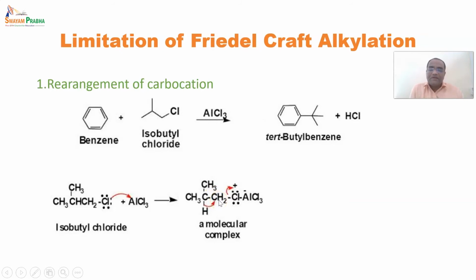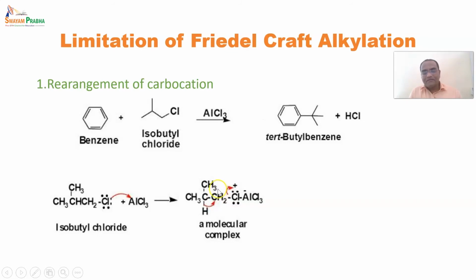But following the sequence of carbocation stability, the hydrogen shifts to the carbon because tertiary carbocations are more stable than secondary and then primary. So here it was forming a primary carbocation, but it can make this tertiary carbocation instead, and due to this there is a difference in what has reacted and the undesired product we are getting. So it is often the tertiary butyl group which gets attached to benzene, right? And it is due to a tertiary carbocation which gives such a product.